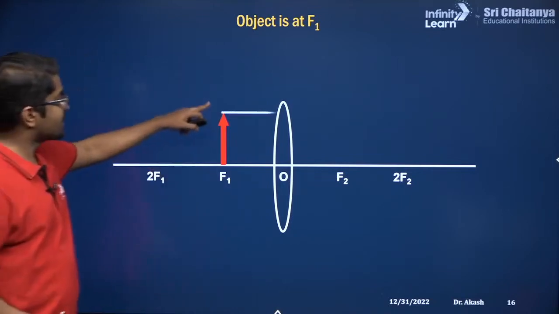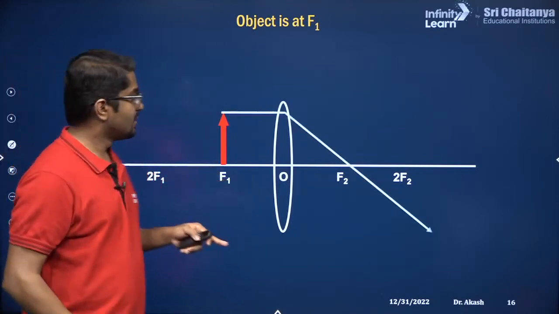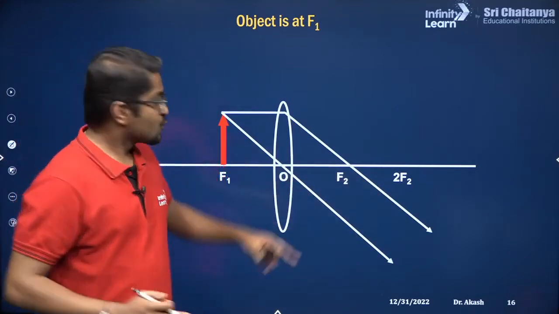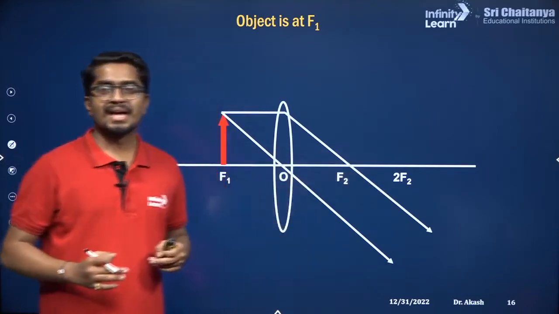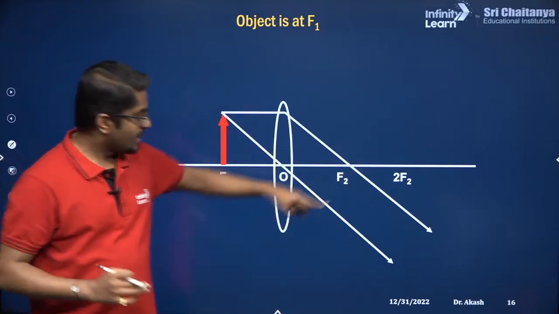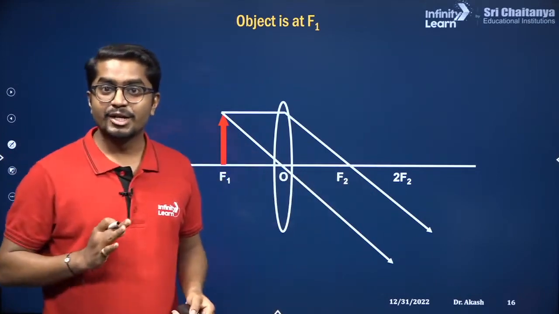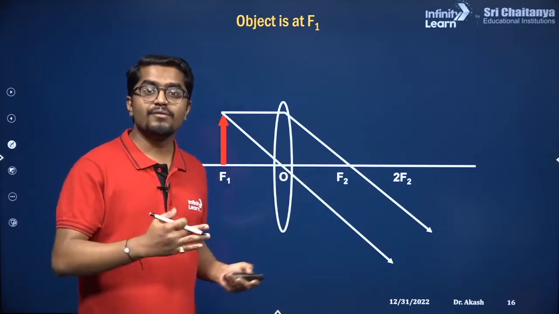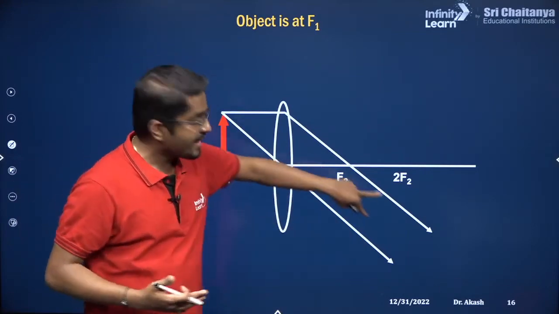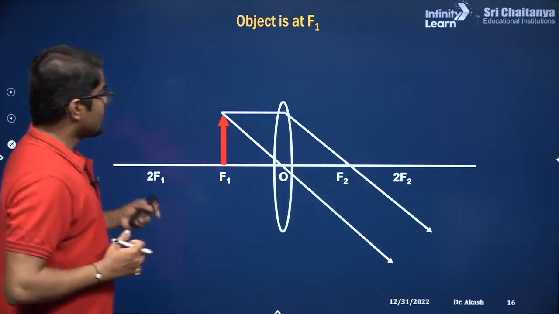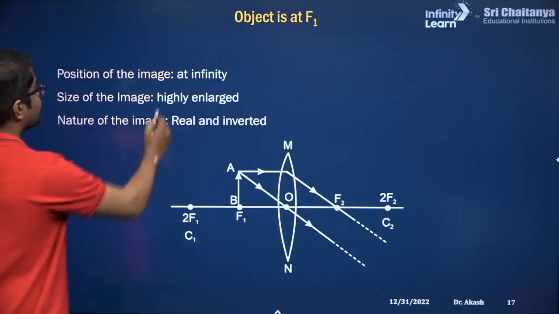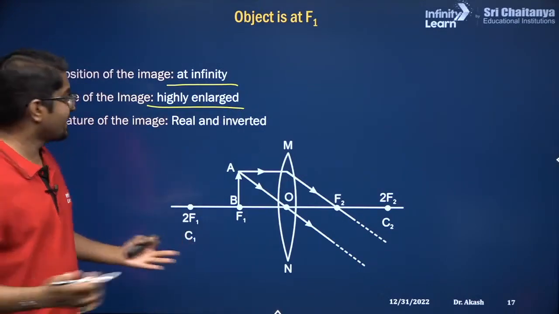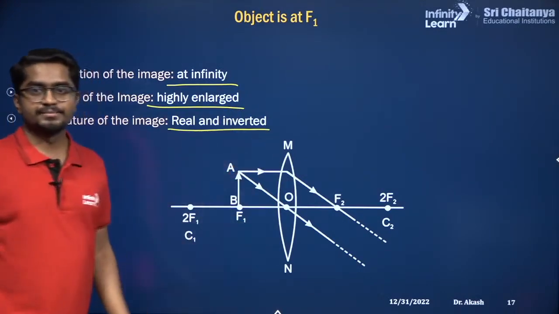So if you place an object at f1, these are the refracted rays. Can you see these two rays? They are parallel to each other. So whenever we get parallel rays, are they going to meet? What do you think? Will these two rays meet? No, these are parallel rays. Parallel rays will never meet, or we can say in other words, these rays will meet at infinity. So if the rays meet at infinity, we get the image at infinity. It is highly enlarged, correct? It is real and inverted.